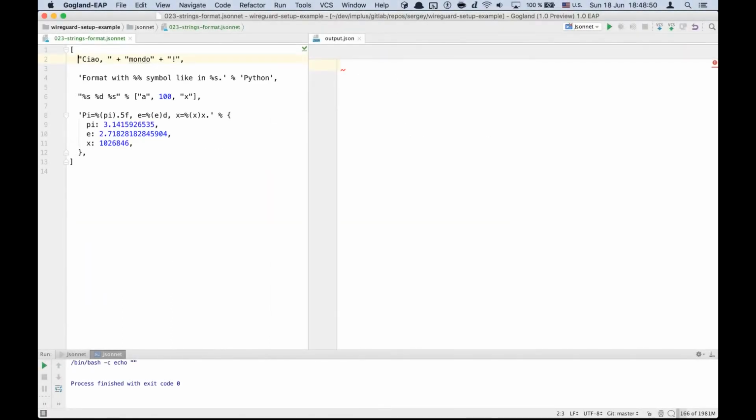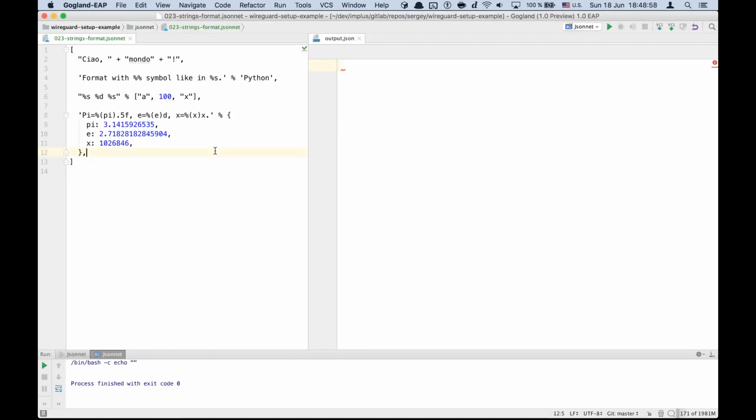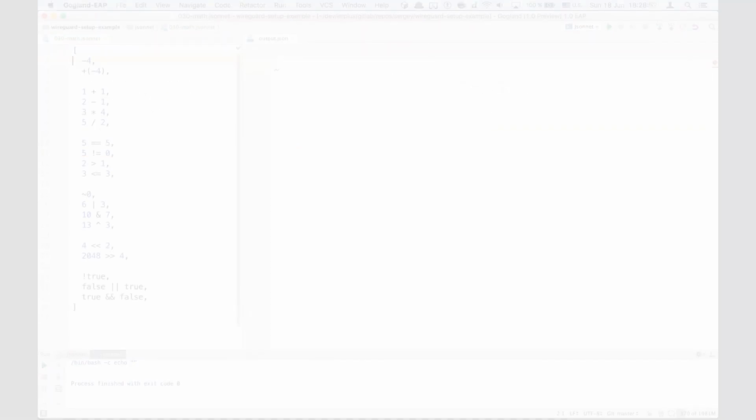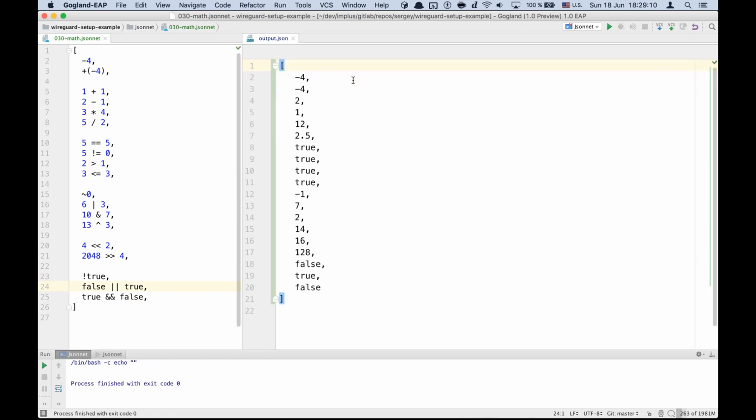To format your strings, you can use string concatenation like on this line, or use string formatting, which is compatible with Python's printf style string formatting. So if we run this file through Jsonnet, we get this array. You can also use all familiar arithmetic operations, comparisons, bitwise operations, shifts, and operations on Boolean types. So in this case, we get this array.